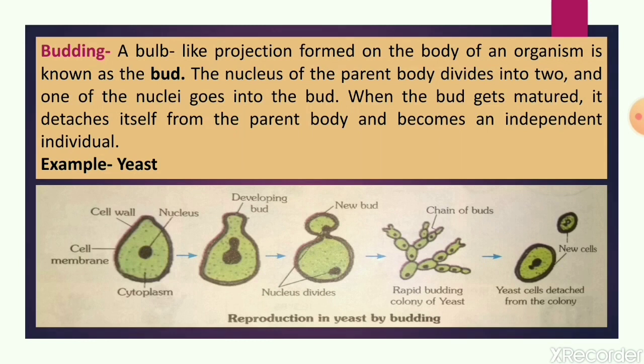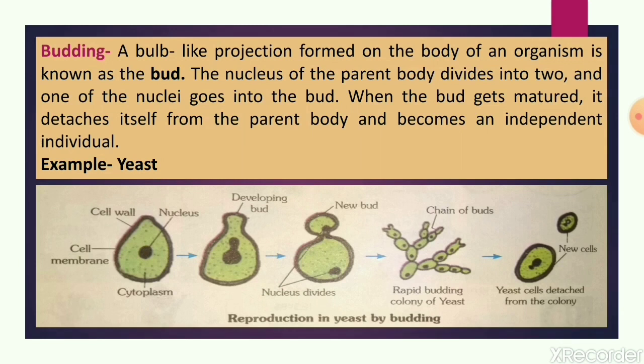One nucleus remains in the parent cell, and one nucleus goes into the new bud. And after that, what happens? Two cases are there. Either the new bud separates or detaches from the parent cell and grows into a new yeast cell, or sometimes many new buds start growing and form a chain of buds, as you can see in the diagram.